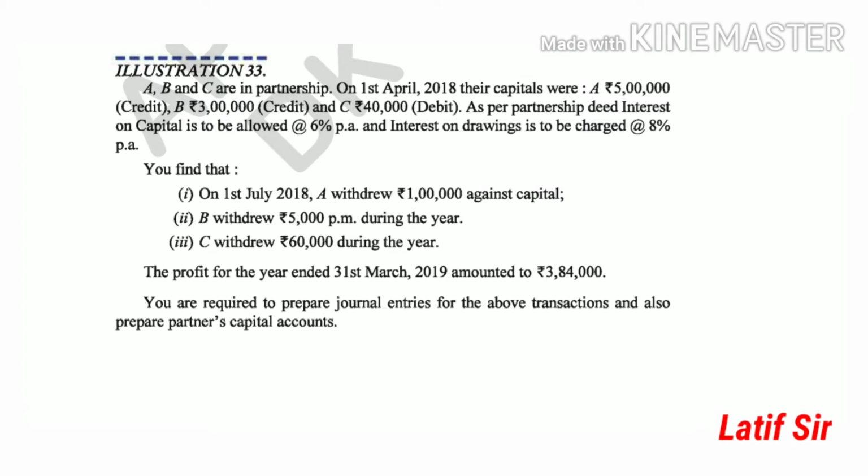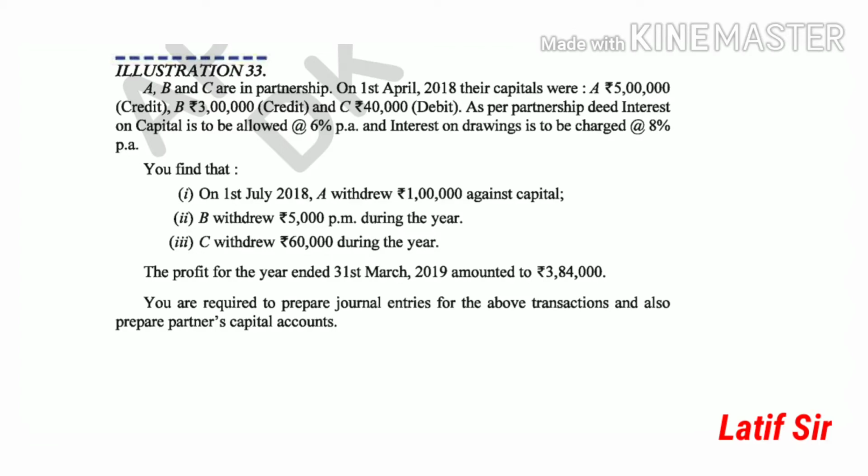Now coming to a new illustration, illustration 33. Here 3 partners are there, and their capital has been given. But in C you can see 40,000 debit is given, that is, a negative balance. A and B both have credit balances, and as per the agreement, interest on capital has to be allowed at 6% per annum, and interest on drawings is charged at 8% per annum.